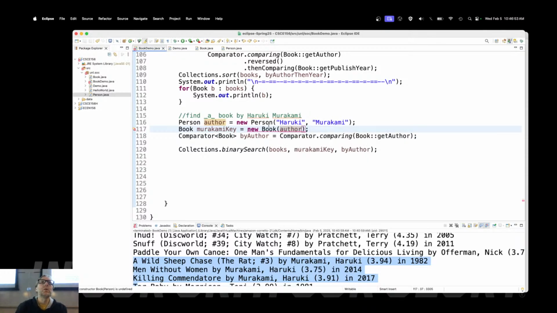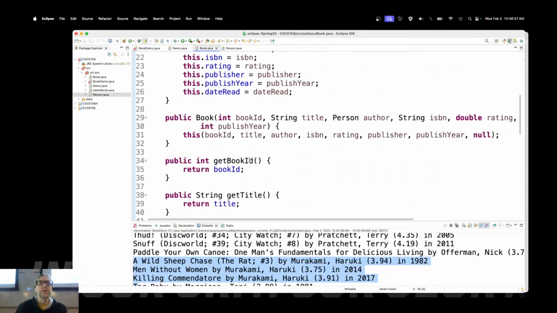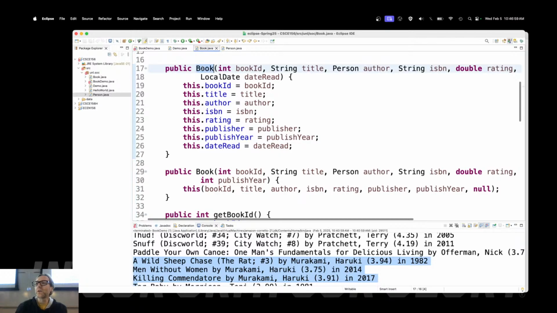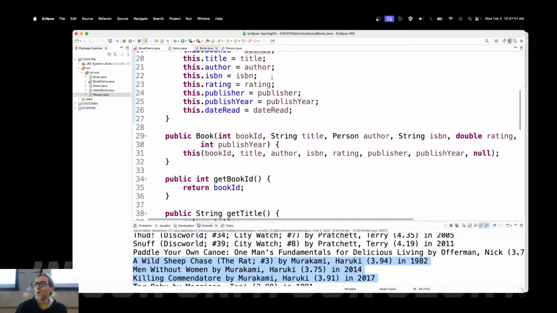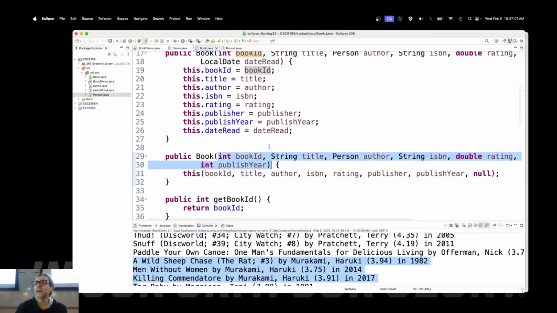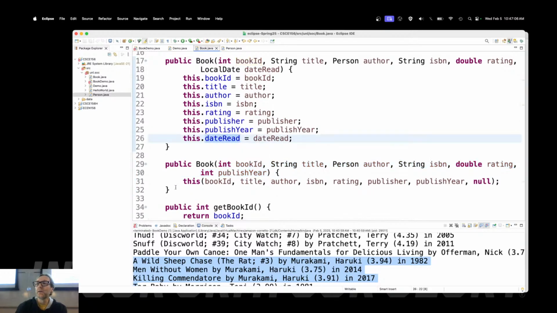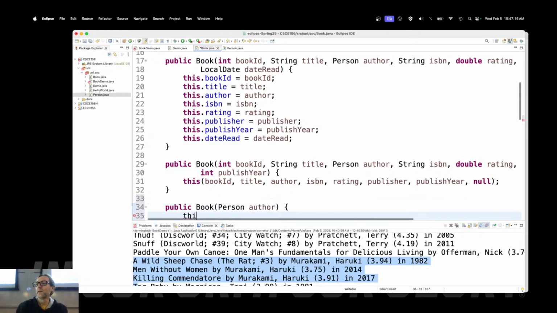Why write a bunch of nulls when you can just give yourself a new constructor? Remember that we already had a constructor here that took all of the data. We already had a constructor that took all of the data except for the date that it was read. What's to stop us from creating a book with just the author? Person author. There we go. And this.author is equal to author.